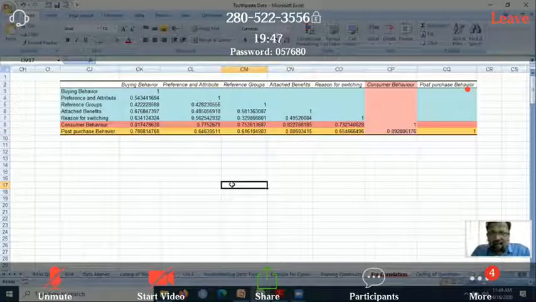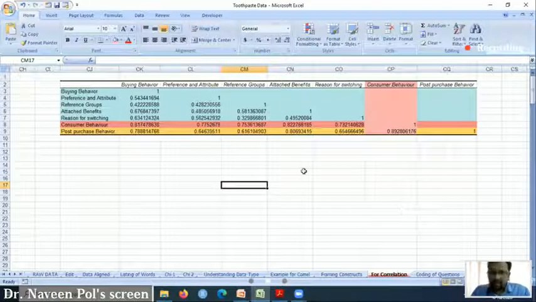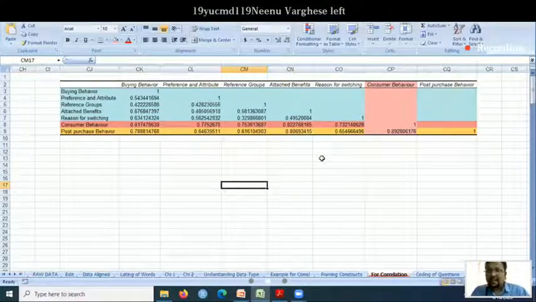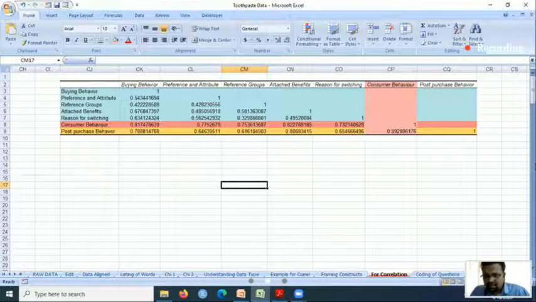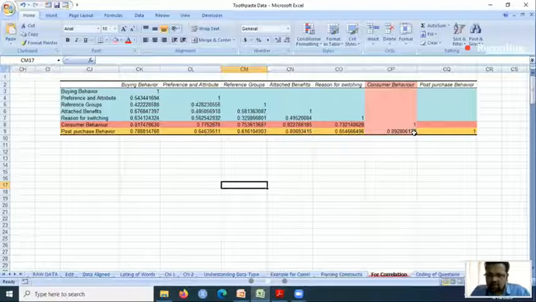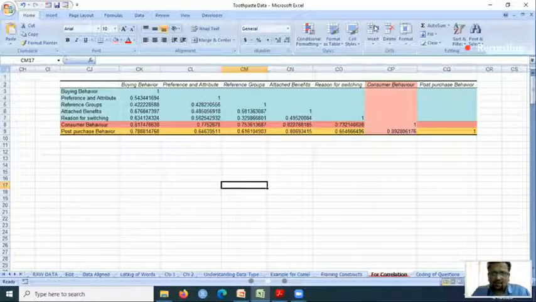However, I will make an attempt to make you understand even better, because I also know that in the first class itself you will not be able to get this. I will be repeating this particular thing, because when I explain regression, this thing is the foundation. Remember, if there is a strong correlation, only then can we do regression, or else we cannot do regression. So for this particular data, I will do regression again. For that, correlation is the foundation. However, I will unmute everybody.